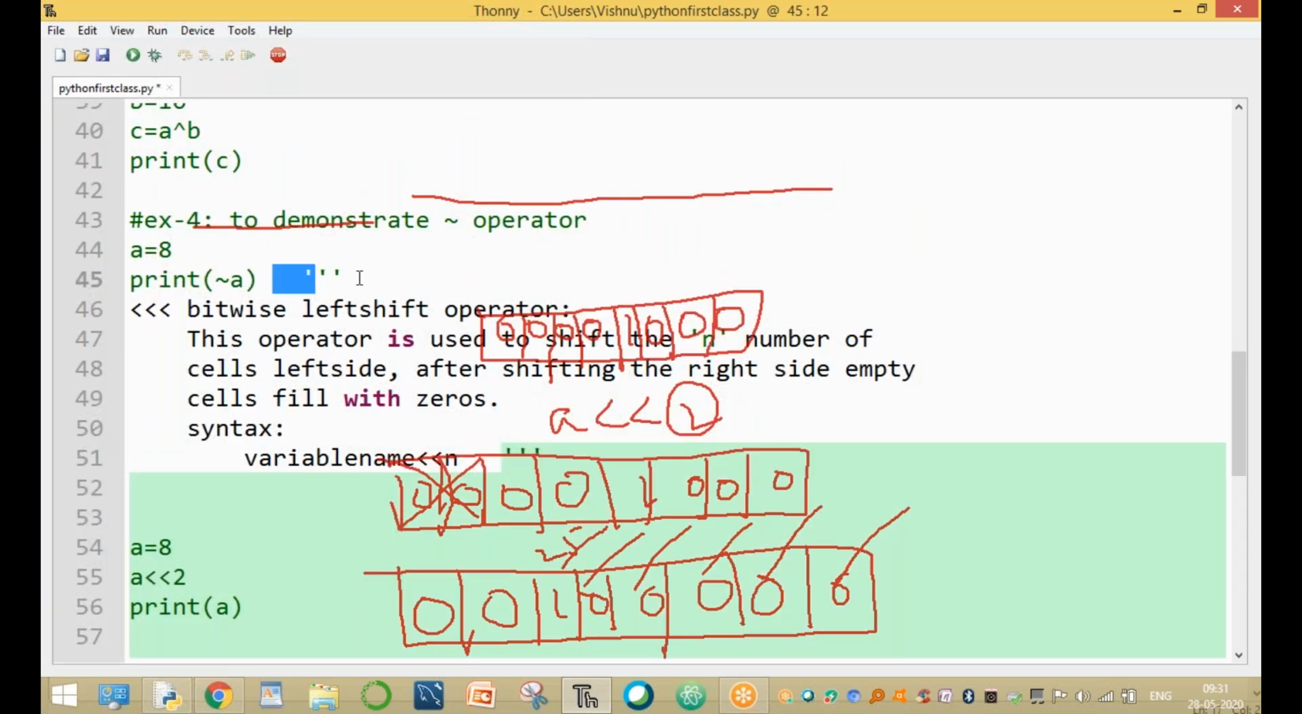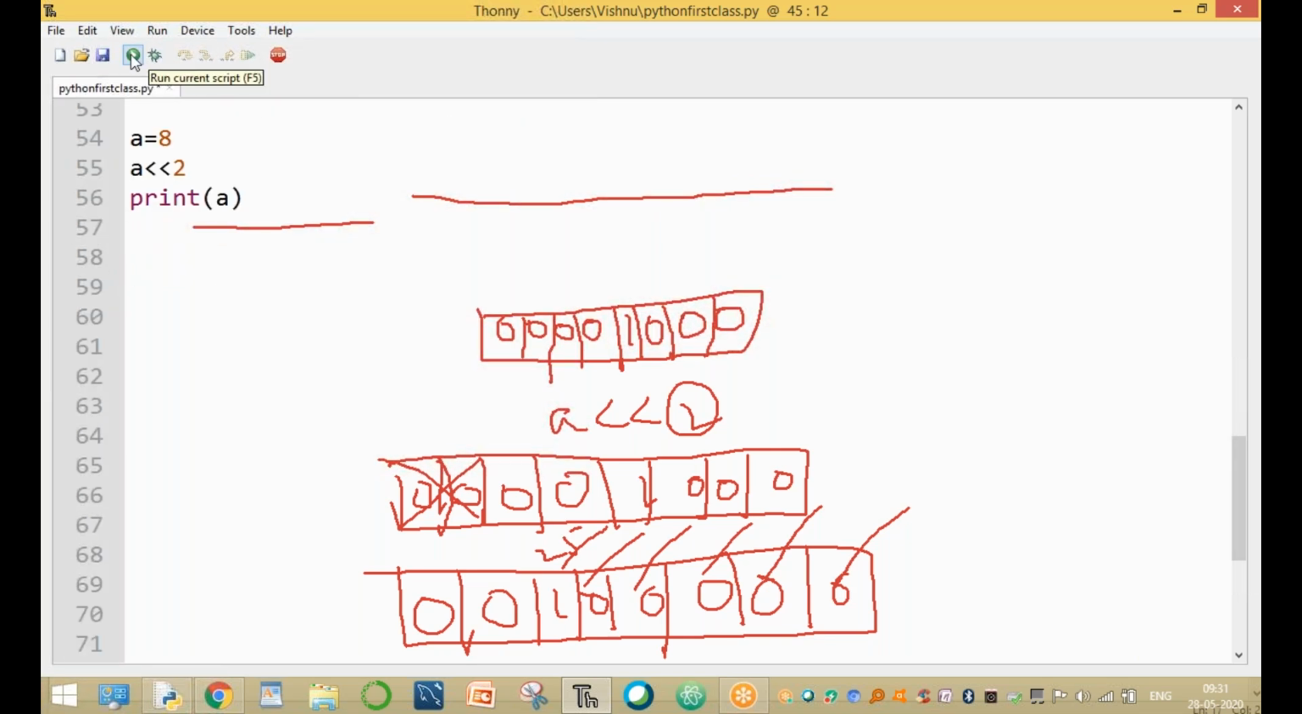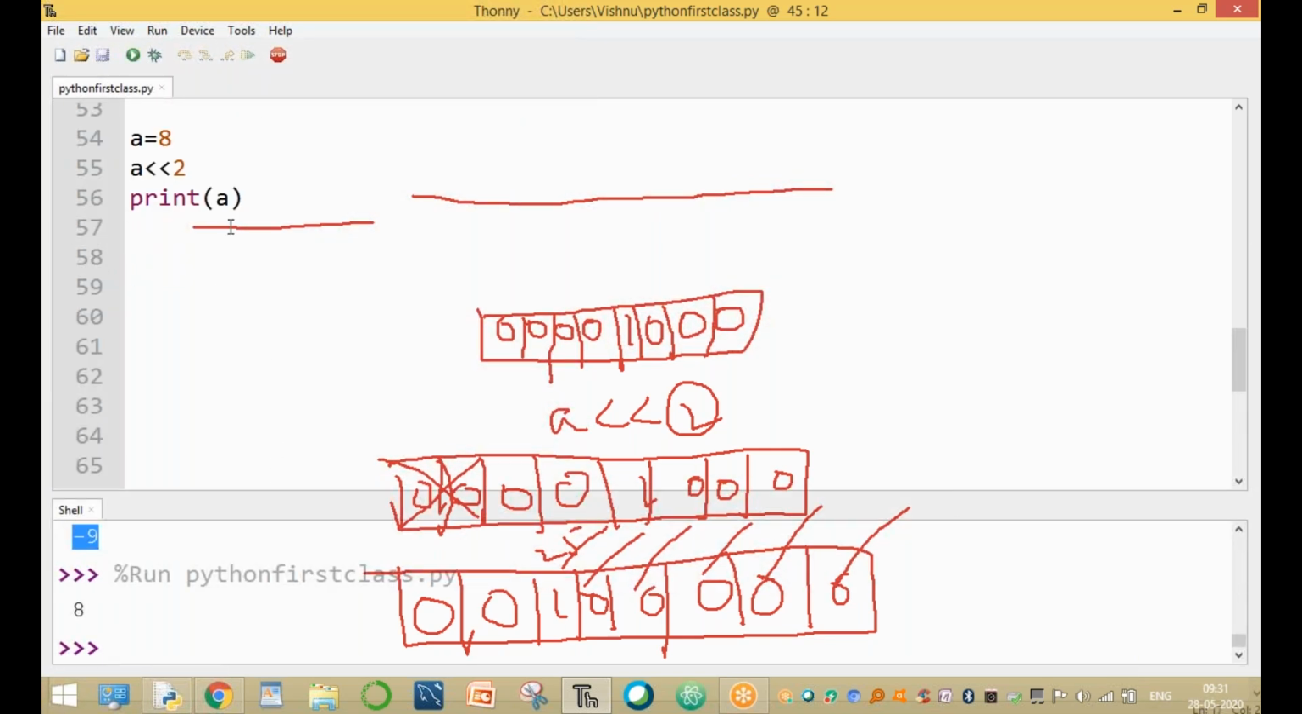This is completely the left shift operator. The values are shifted to the left side. Run this command. Print the value of A. Wait 1 minute. Print of A less than less than 2. Print the value after shifting. The value is equal to 32. A less than less than 2 means shifting n number of cells to the left side. Clear, guys?